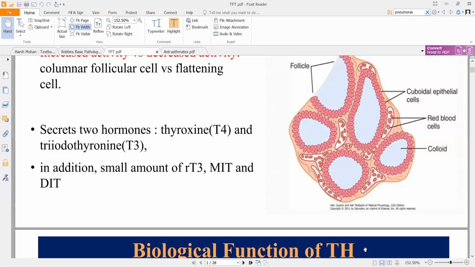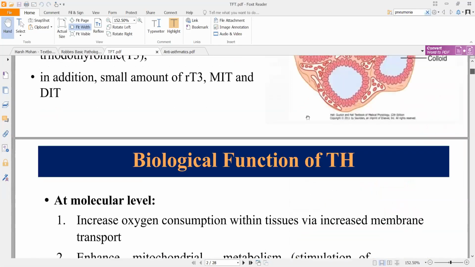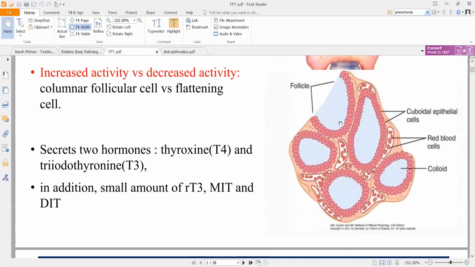Now in the image you can also see the follicular cells. These will be the follicular cells and the cells around them will be your parafollicular cells. These will form small colloids in your thyroid. You'll understand it a little better in your anatomy, but this is the basic picture of a cross section of your thyroid gland. In your colloidal region, you will have your hormone formation. So MIT, monoiodothyronine, if it combines with a diiodothyronine molecule, 1 plus 2 iodine, you will get triiodothyronine. If you have two diiodothyronine molecules combining with each other, you get thyroxine. That is the basics of it.